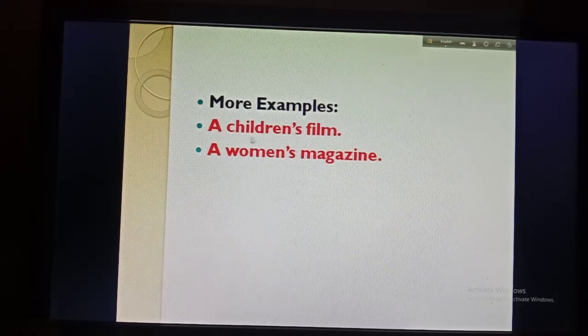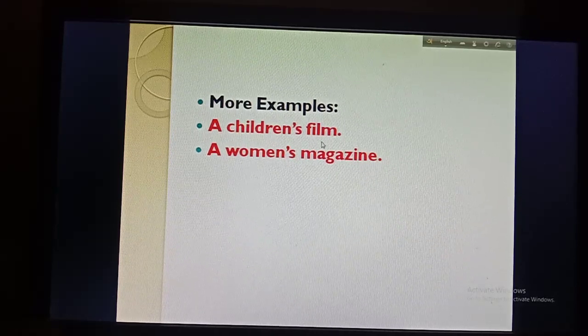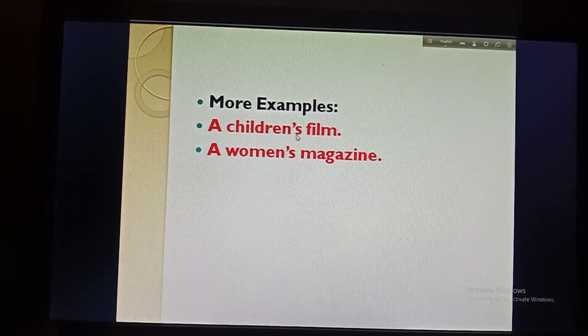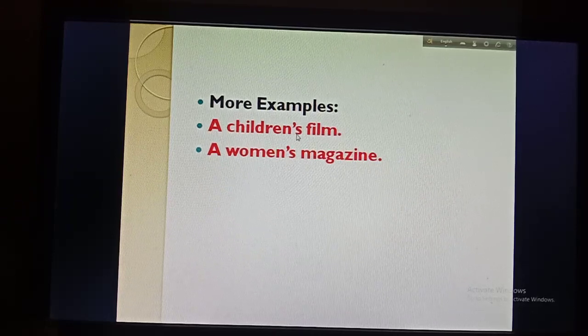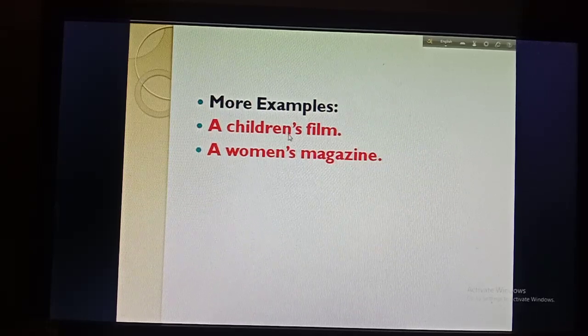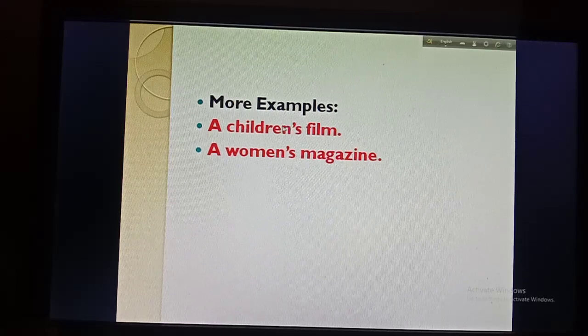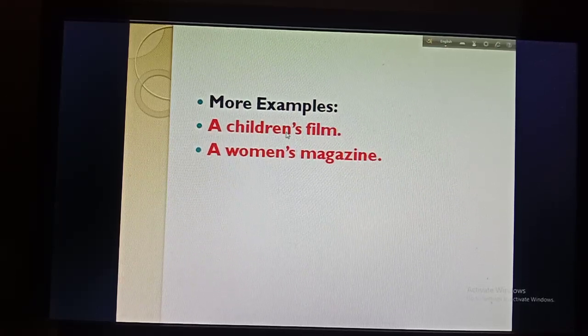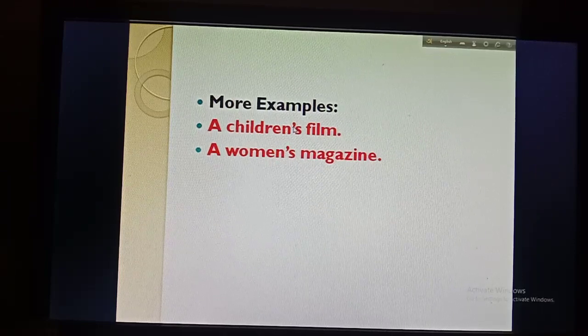First one is a children's film. So we know that when the noun is plural, we will use an apostrophe without apostrophe s. Okay, but when the plural noun doesn't end with an s, you will look at the end of the noun. So here children is the noun, but children ends with an n, not s, as it doesn't end with an s, that's why you have to put here an apostrophe s.